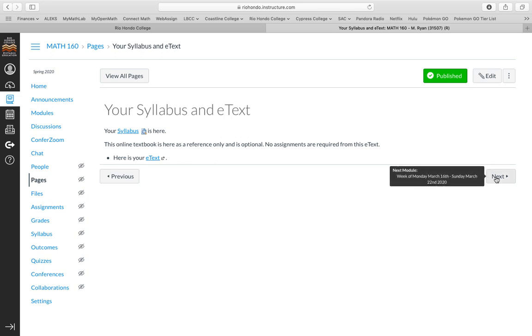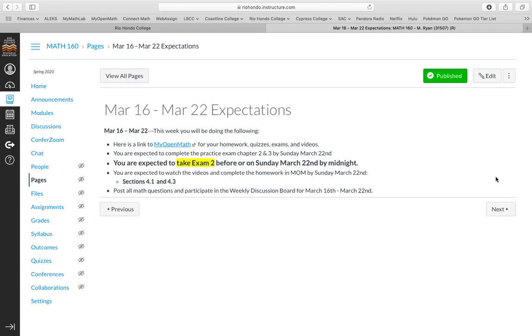I know all of that is in My Open Math, and it still is, and we will get to My Open Math in just a moment. The way she's arranged it is that each week she's going to have an announcement of what she expects you to do by the end of the week, by the end of March 22nd. Here's a link to My Open Math, which you can also access the same way you've always accessed it, if you have a tab like I have right here.